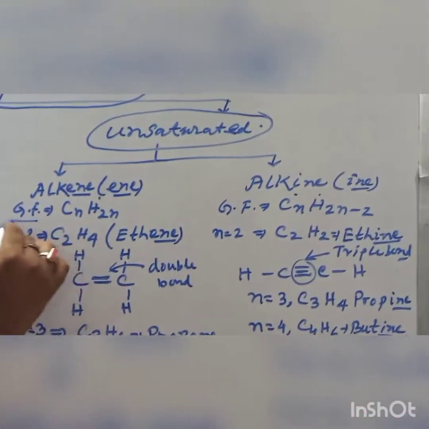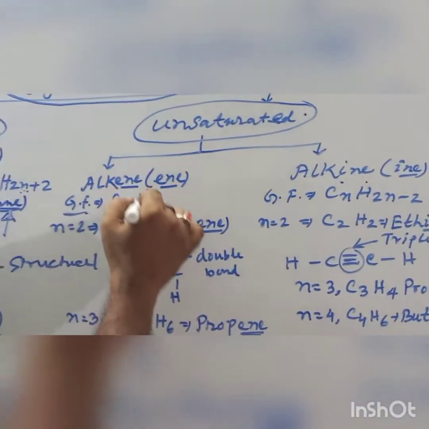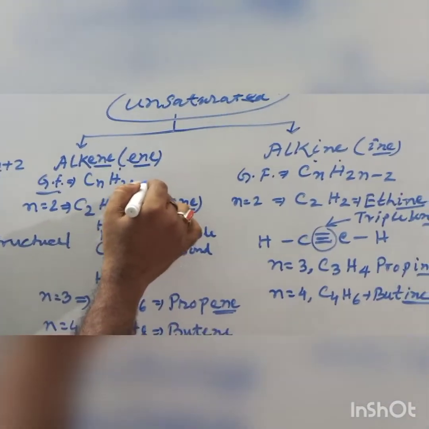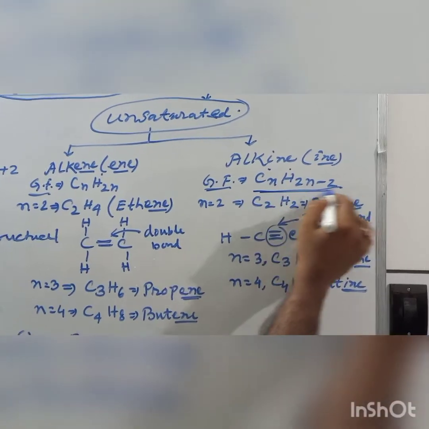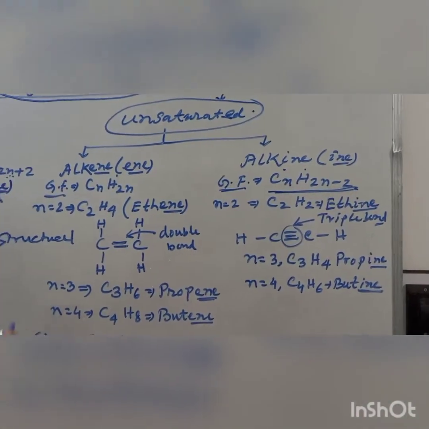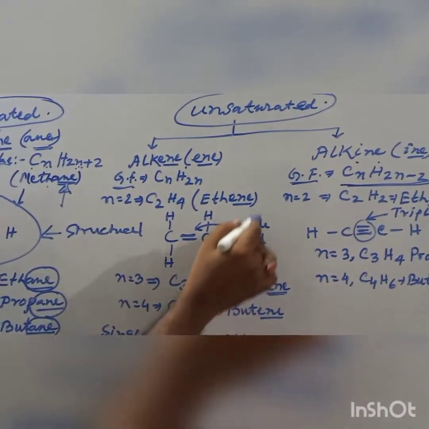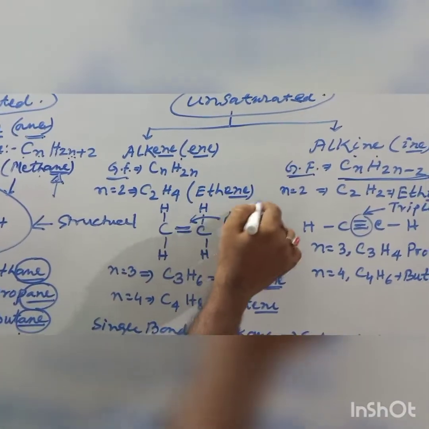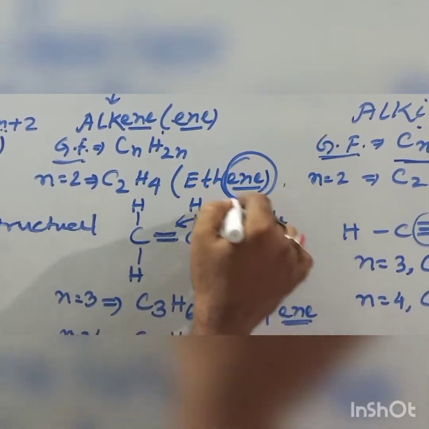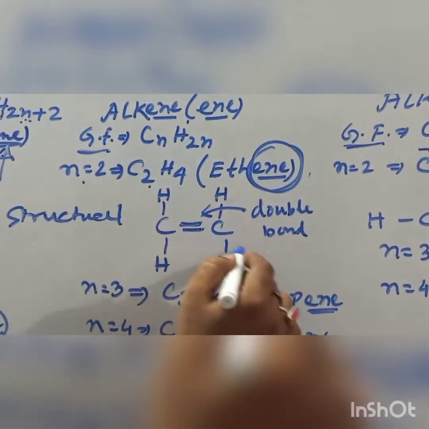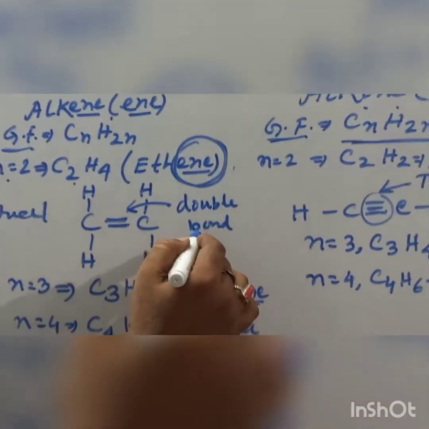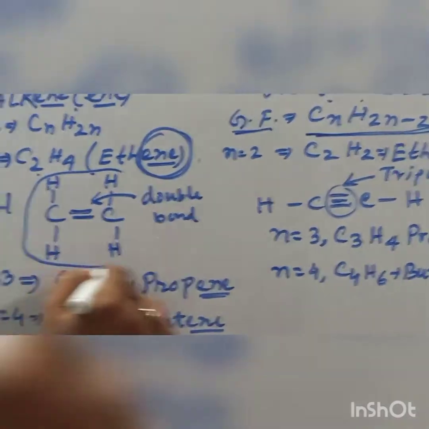The general formula of alkene is CnH2n and the general formula of alkyne is CnH2n−2. For example, I have drawn a figure of ethene. When n equals 2, the formula becomes C2H4, and its structural formula is this.